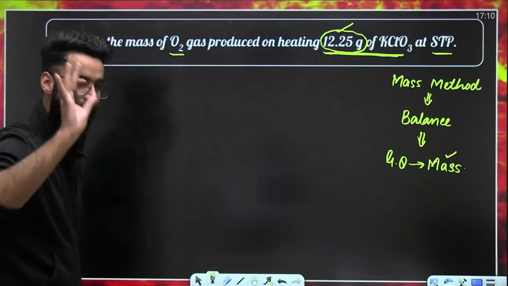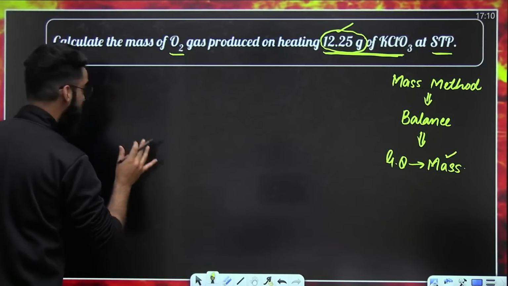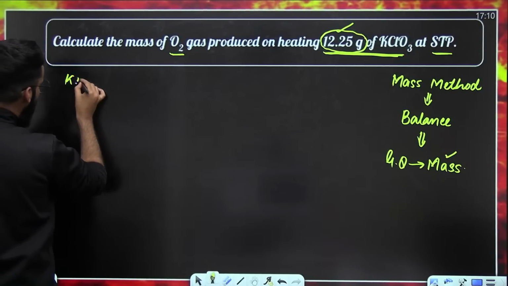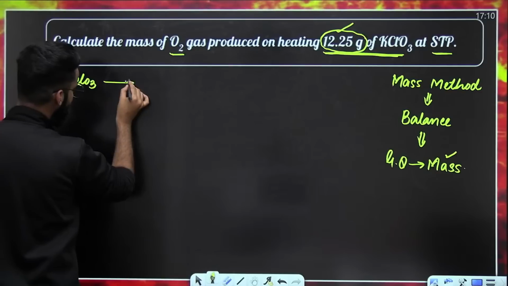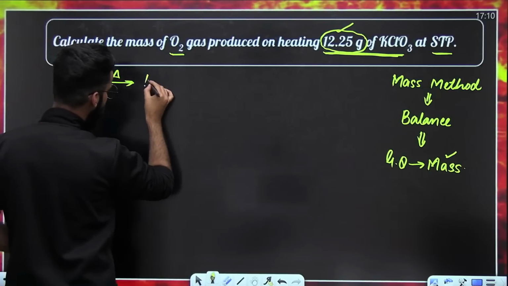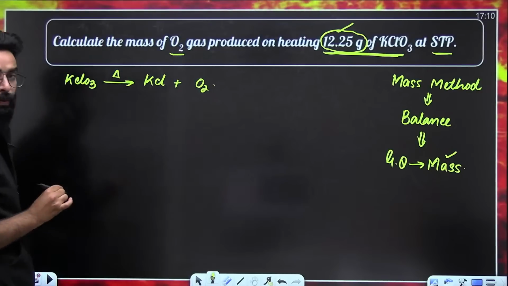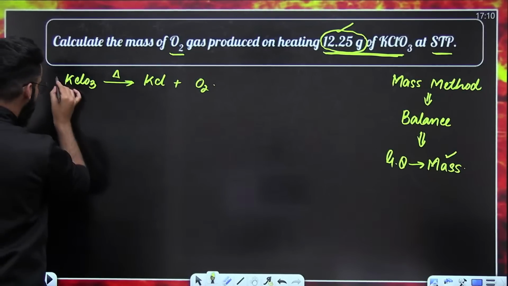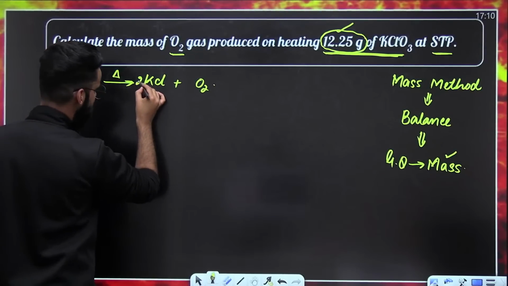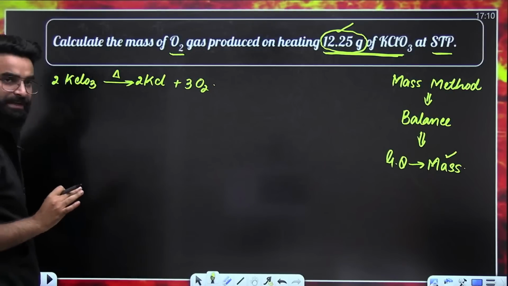Okay? Now, I hope every one of you remembers the reaction. We know when KClO3 is heated, it gets converted into KCl, and with KCl, you get O2 as well. Let's try to balance the reaction. This has to be 2 times. This has to be 2 times. This has to be 3 times.